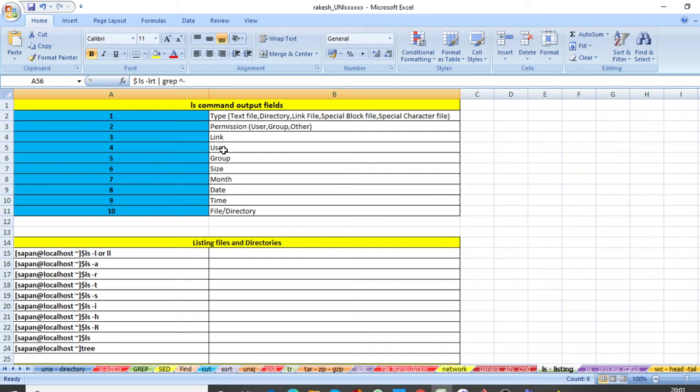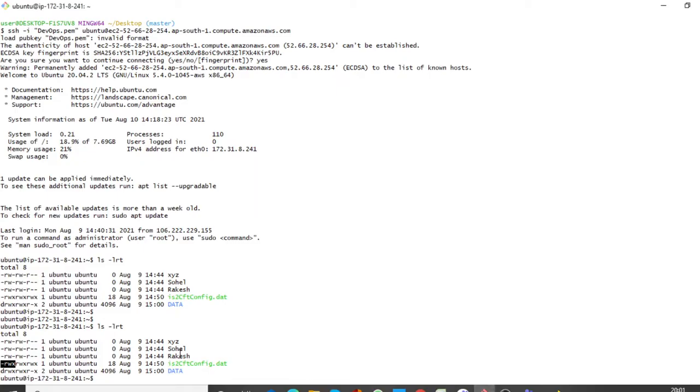Then as I told you, the 4th, 5th and 6th columns are user, group and so on. Then the last 3 columns are month, date and time. This is the month, August, this is the time, this is the date, 9th August. And this is the file name, this is the directory name. Got it? So these are all the columns I told you. Okay, got it? So go to next.